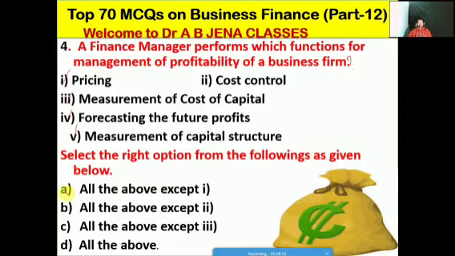A, all the above except first. B, all the above except 2. C, all the above except 3. D, all the above, friends. So D is the right option for this MCQ. The finance manager will perform these functions. Friends, D is the right option for this MCQ.